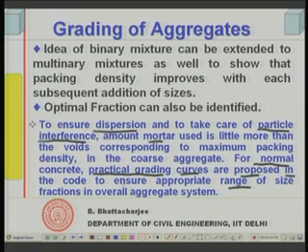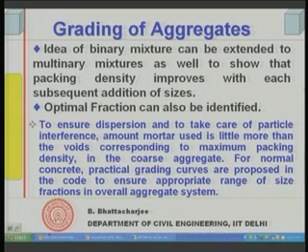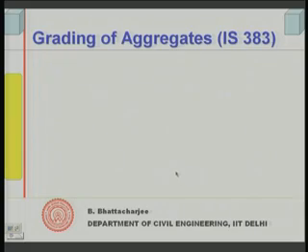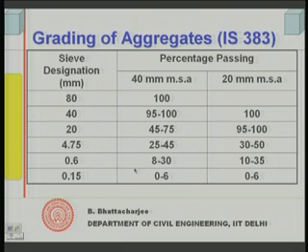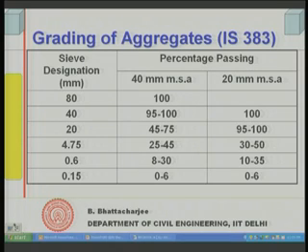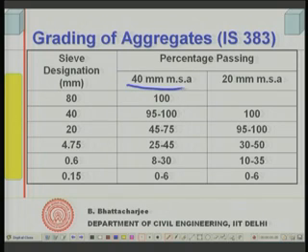The ranges of particle size distribution that are proposed, we call aggregate grading. Ranges of size fractions of the overall aggregate system are proposed. For example, IS 383 is the Indian Standard code, and this is for all-in aggregate. When you have sand and aggregate combined, this is the kind of grading suggested, for example for 40 mm maximum size aggregate and 20 mm maximum size aggregate.